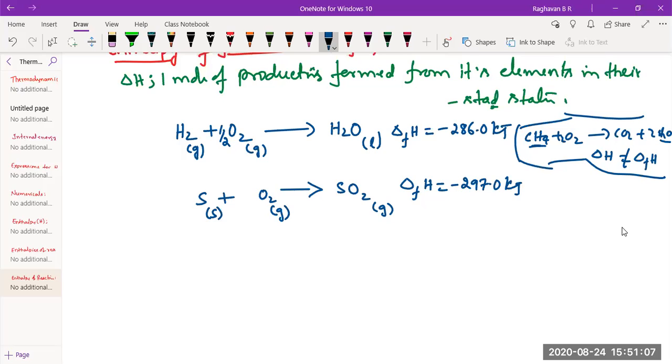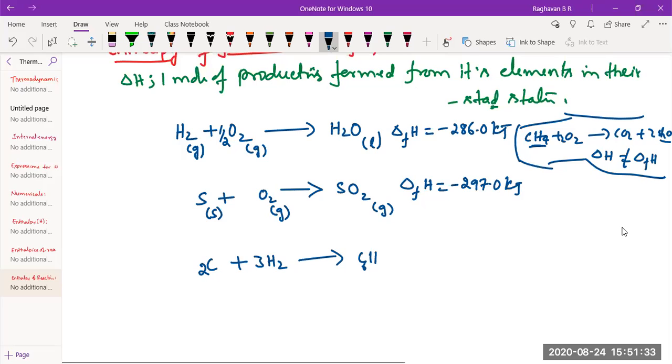kilojoules. Okay, I would take carbon combines with 3 moles of hydrogen to form 2 carbon 6 to form C2H6.